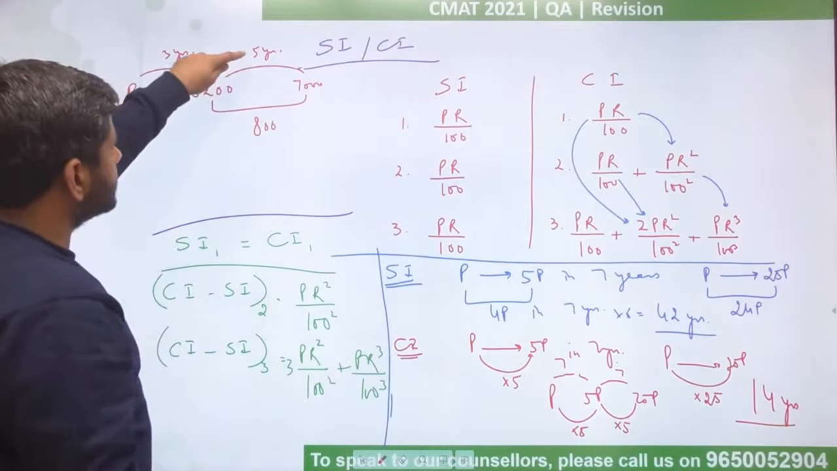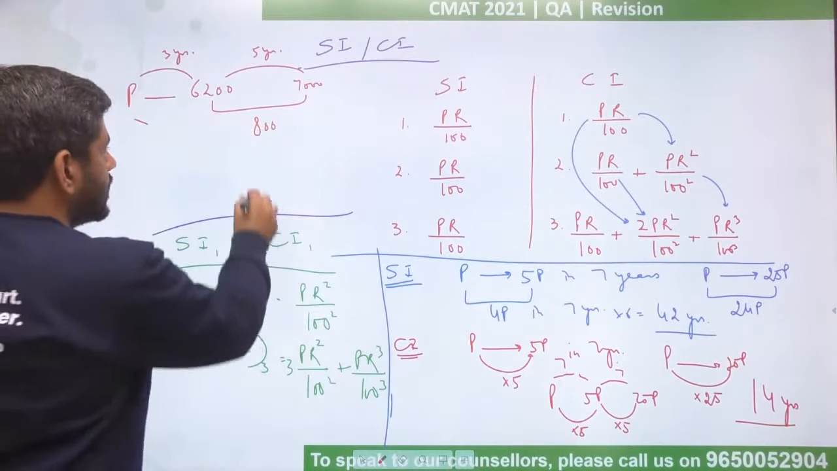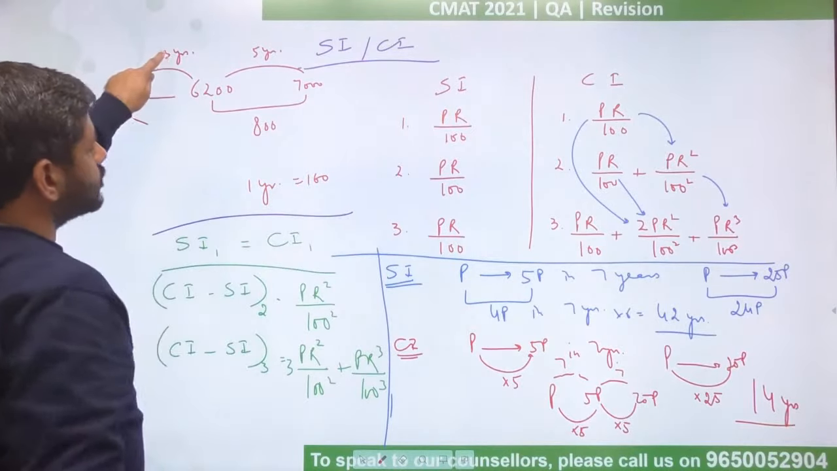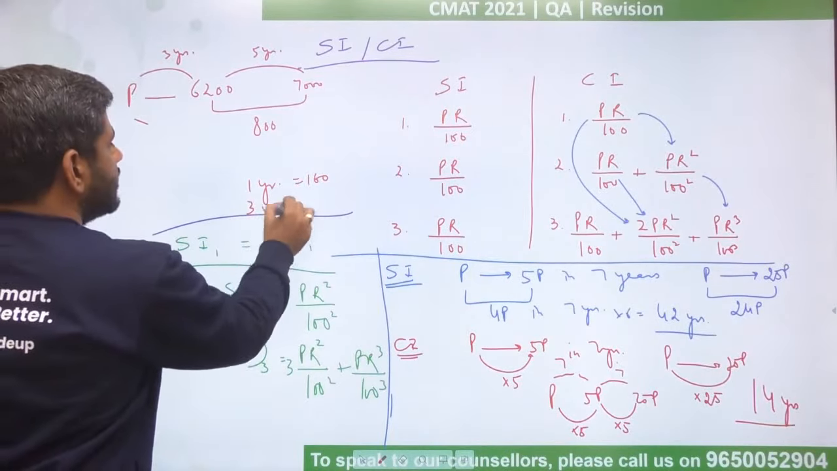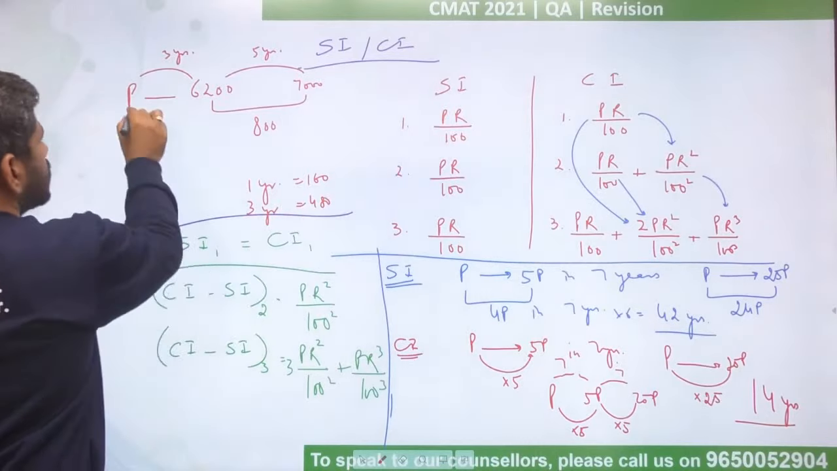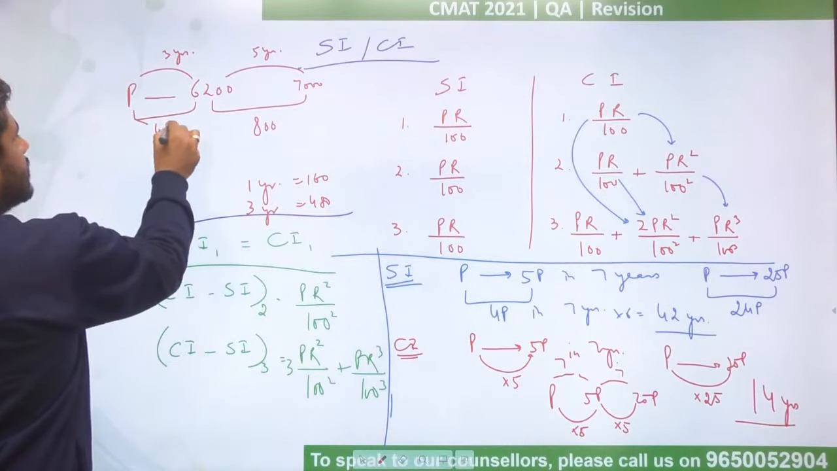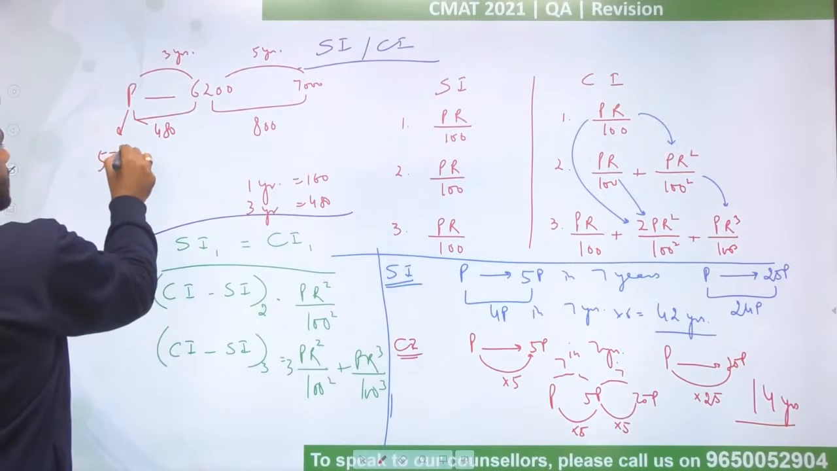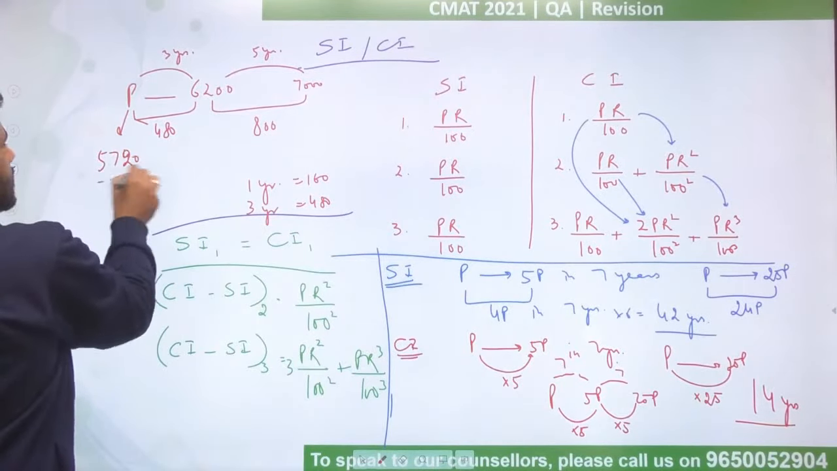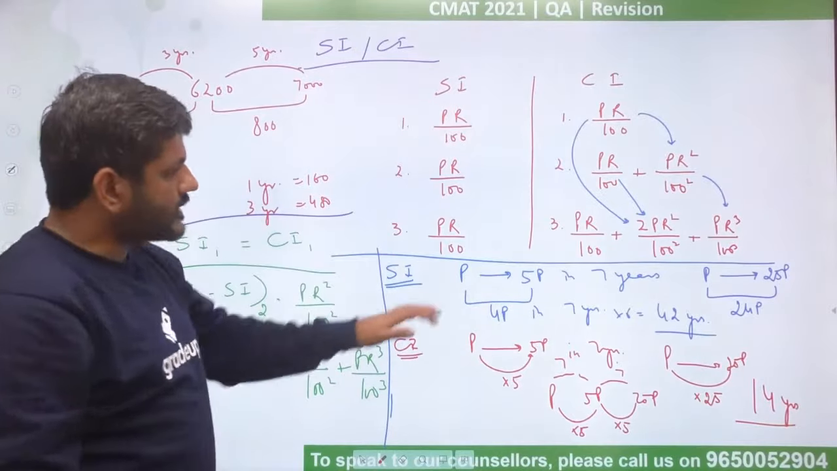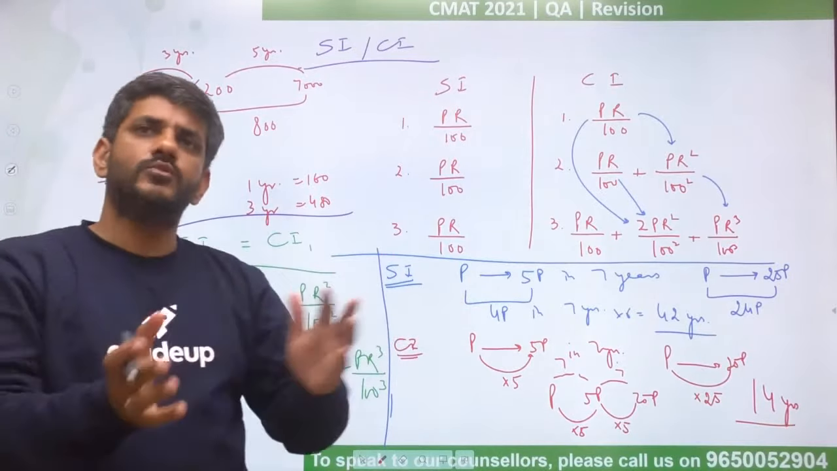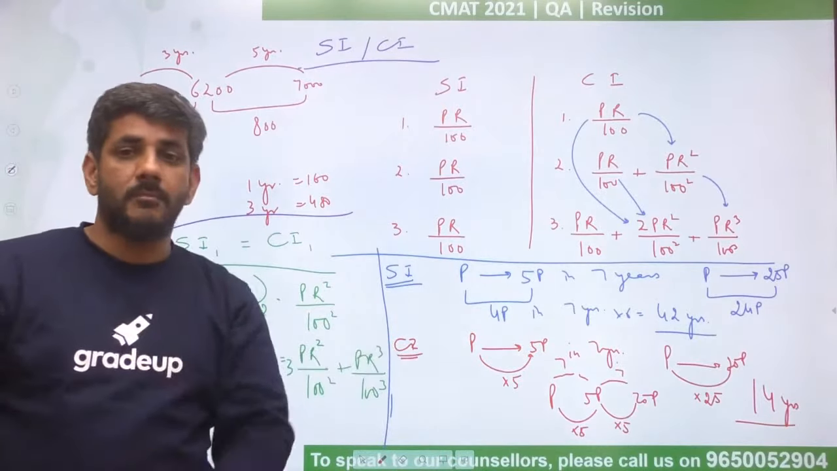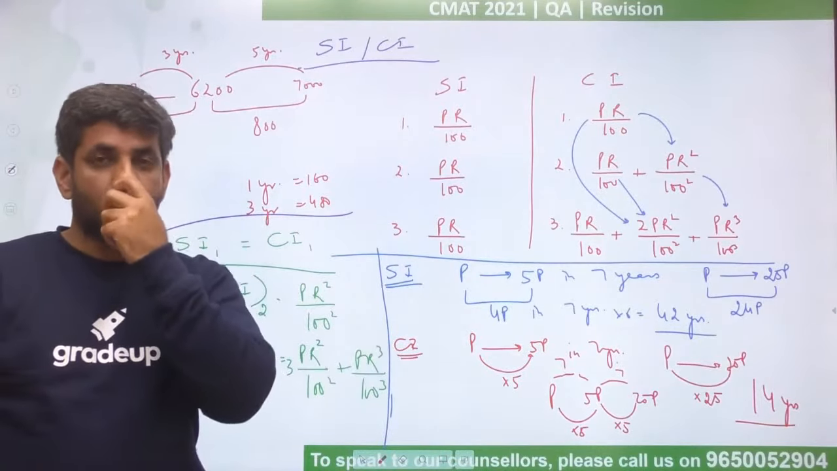So in 5 years you are getting 800. So in 1 year you will get how much? 160. So in 3 years you will get how much? 480. That means here you got an interest of 480. So what was the principal? 6200 minus 480, that is 5720 rupees. This becomes the principal. So in case of simple interest, this difference works all the time, right? But in case of compound interest, it has to be the multiple. It is not the difference. This is how we do it.